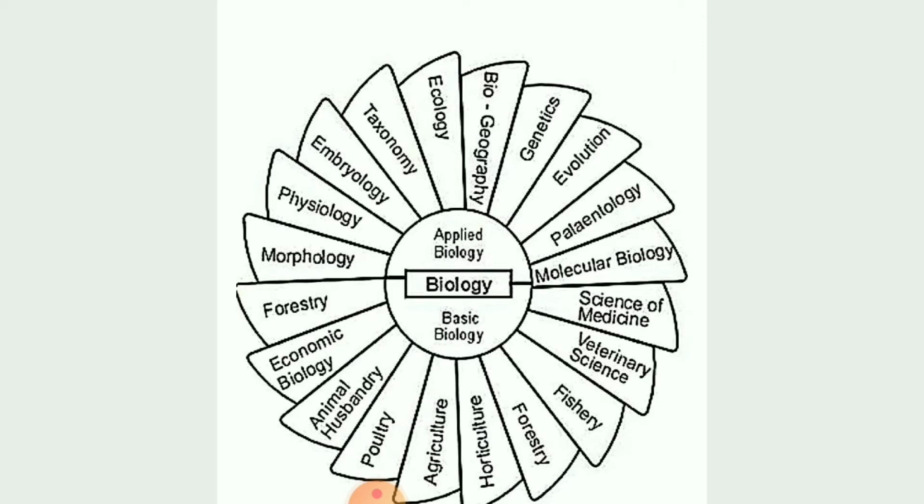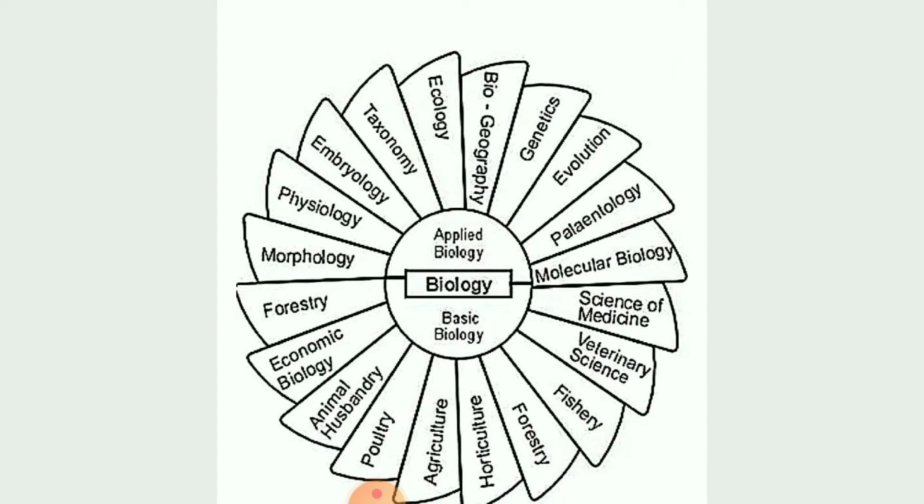Here we will learn about the genes that are present in you and will be present in the next generation. Then veterinary science deals with animals. Poultry deals with chicks or egg-laying animals which we can consume. Then forestry is for taking proper care of the forest.